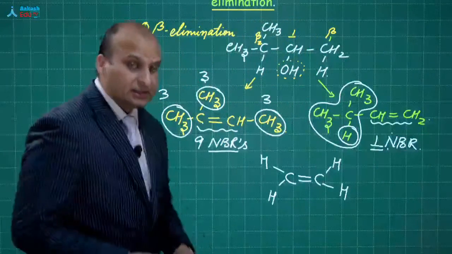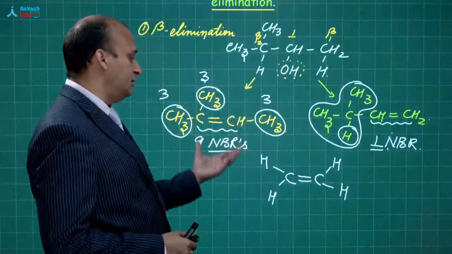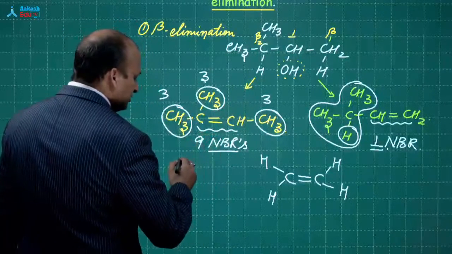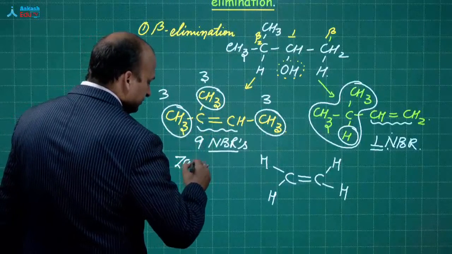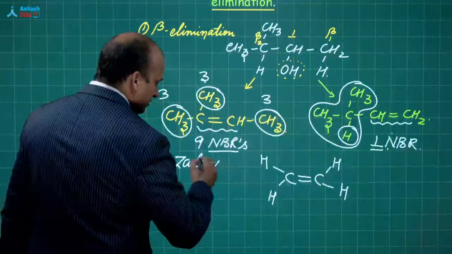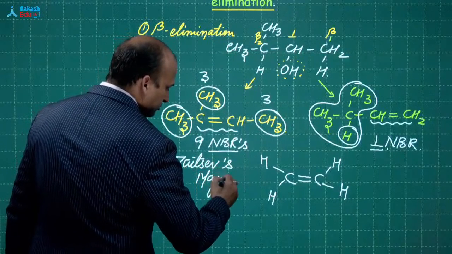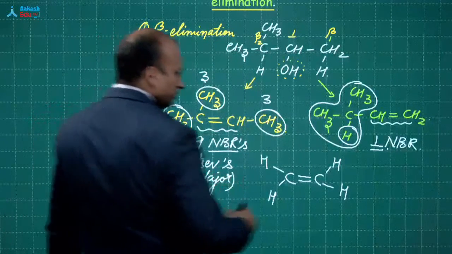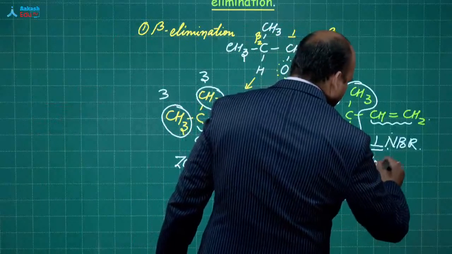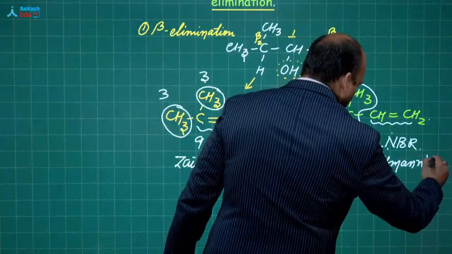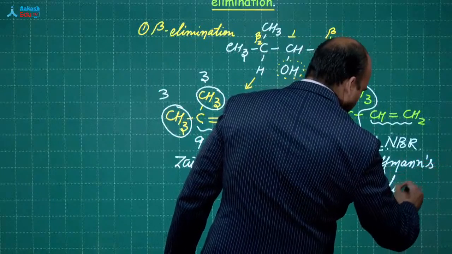So larger the number of NBRs, more is the stability. So this is a more stable product, and that is why it is called the Saytzeff's elimination product. This is major. This is Hofmann's elimination product, considered minor.